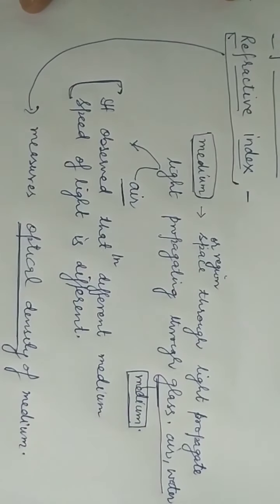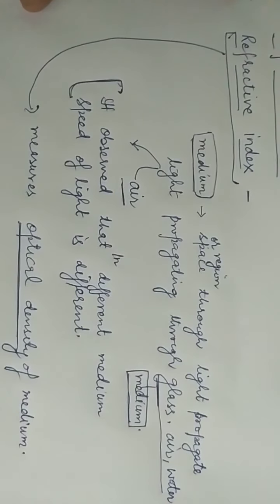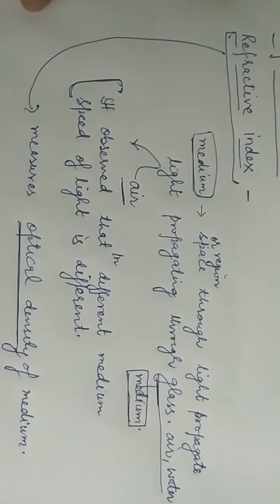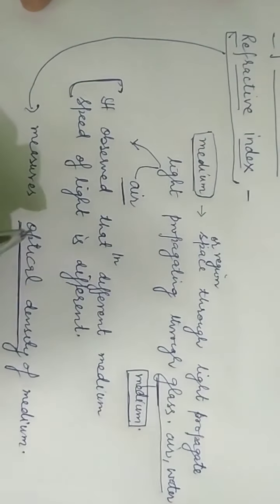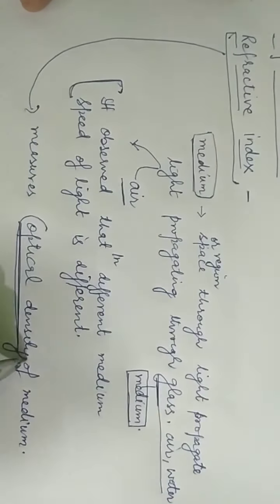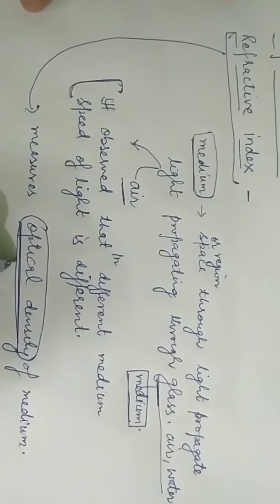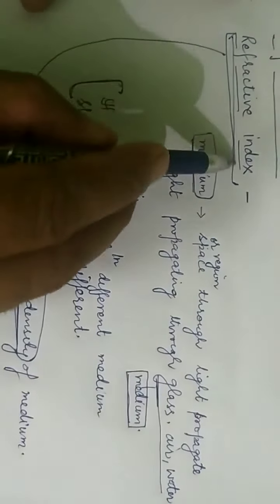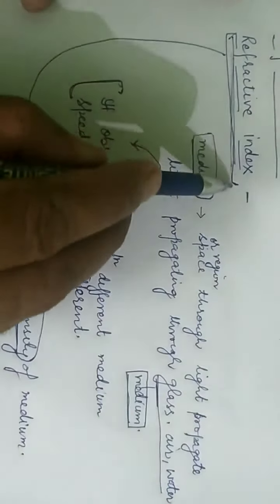If optical density is more, then it offers more resistance to the light. If optical density is less, then it offers less resistance. So it all depends upon the optical density, and this optical density is measured by the term that is known as refractive index.